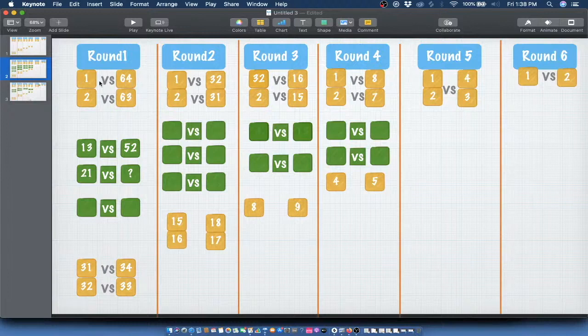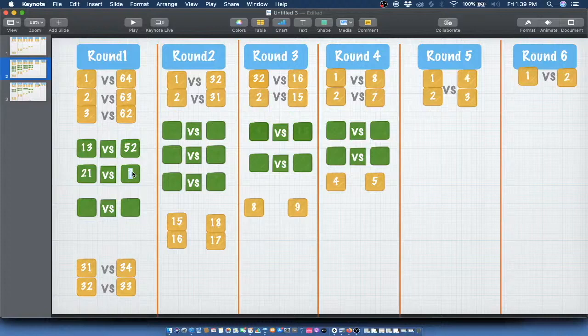Notice a very basic pattern that 1 and 64 gives me 65. This is also 65. Of course, I could have gone sequentially also and made the whole table. Okay, 3 will play against 62. And I could have followed that order. But hopefully, we notice the pattern that the sum is always 65. And that can help us come to the answers faster.